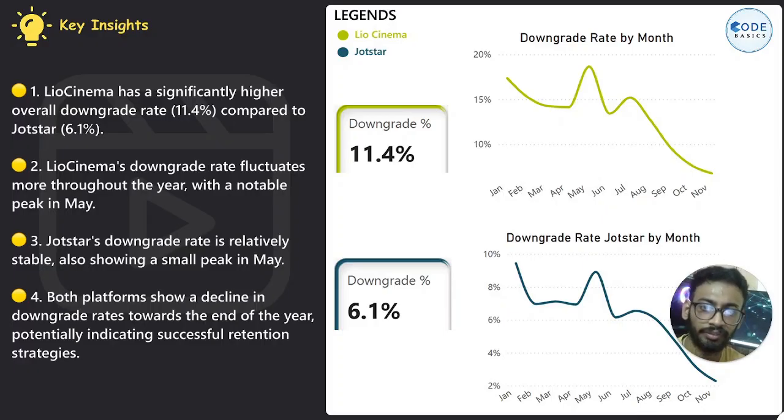LioCinema's downgrade rate fluctuates more throughout the year, with a notable peak in May. Jotstar's downgrade trend is relatively stable, also showing a peak in May. So for both platforms, May is the peak month for downgrades, and both platforms show a decline in downgrade rates towards the end of the year, potentially indicating a successful retention strategy.